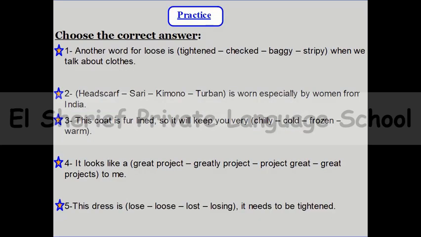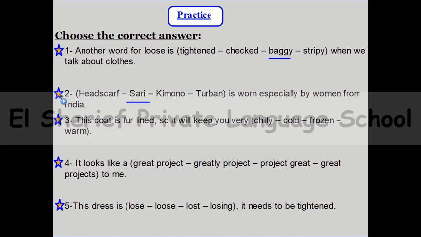And after that, we need to practice what we said. Choose the correct answer. Number 1, there is another word for loose. Which word equals loose? Timed, checked, baggy, or stripy? We can say that, yes, great, baggy equals loose. Number 2, headscarf, sari, kimono, or turban is worn especially by women from India. Do you remember? India? Yes, you can find the right answer is sari.